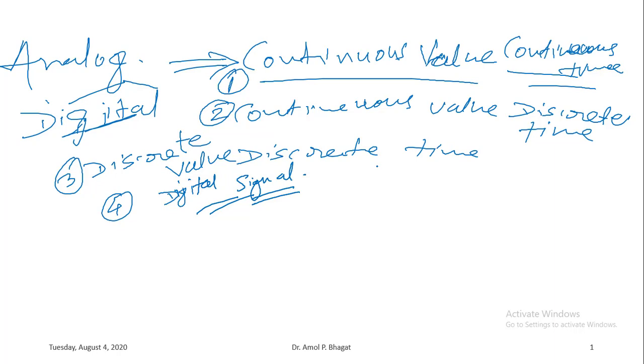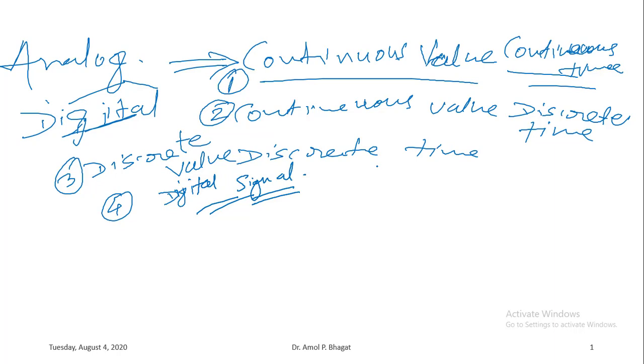Okay, instead of processing the given signal in analog form, why we should process it in digital form, right? So as I have already stated that most of these signals are analog in nature, right?